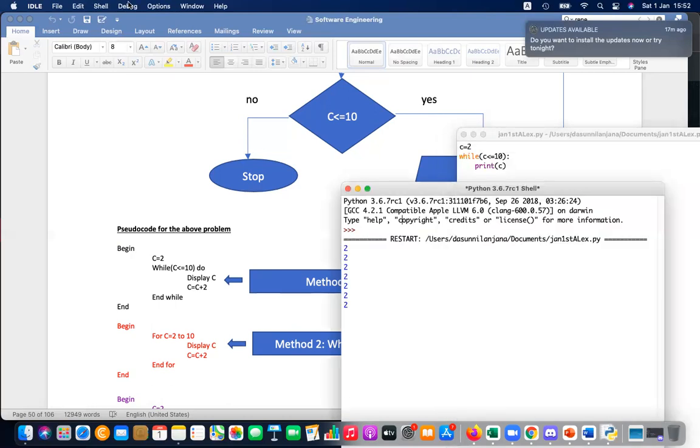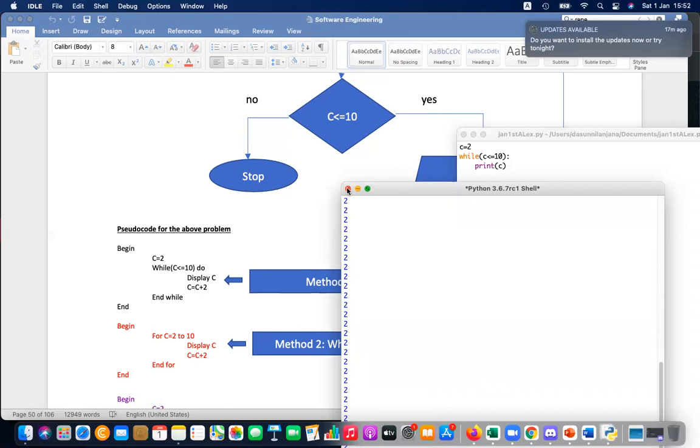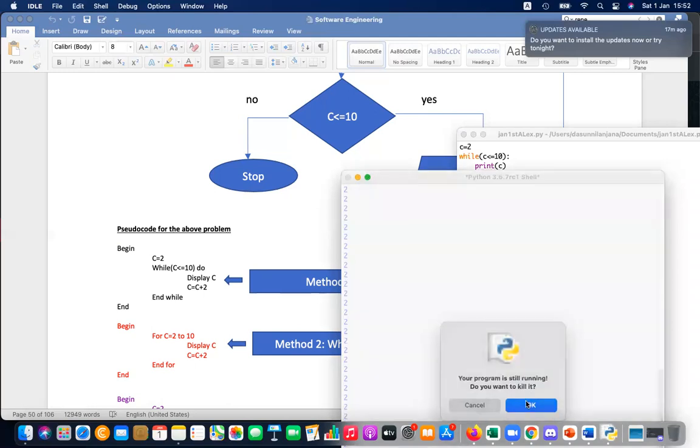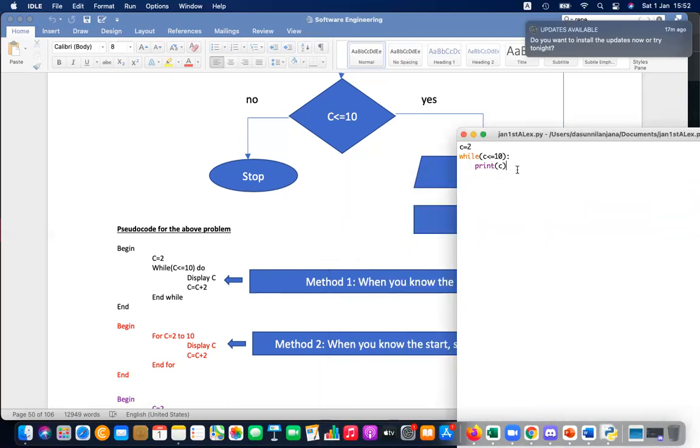I'm running it and you can see it's continuously printing 2, never ending, because there is no way to reach this condition. You have to think about this. This was given in the examination. So tricky. No way to finish that.